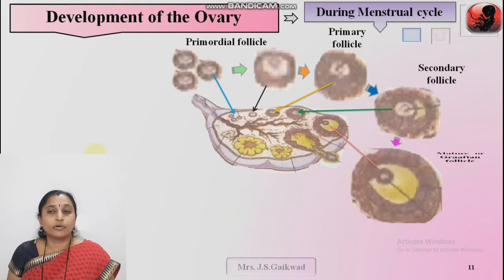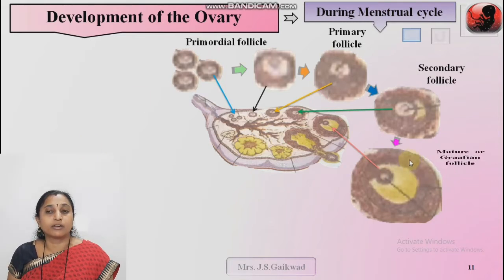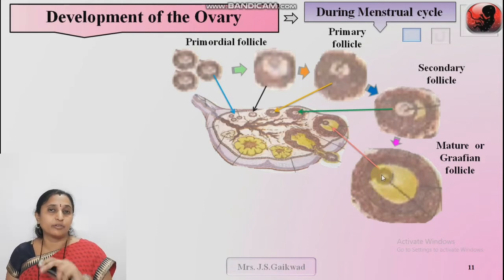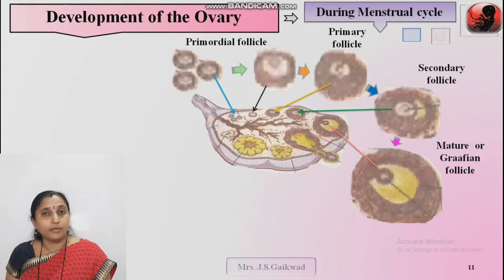Okay, we already studied the structure of the Graafian follicle. This Graafian follicle contains antrum and secondary oocyte, and this secondary oocyte is different from the primary oocyte. Primary oocyte is the diploid cell and secondary oocyte is the haploid cell, because the secondary follicle undergoes meiosis 2 and forms the haploid secondary oocyte.